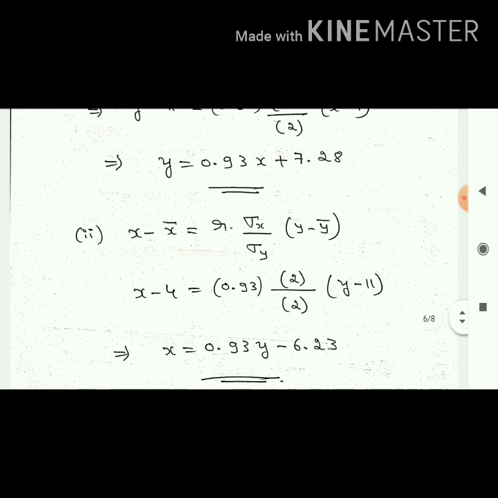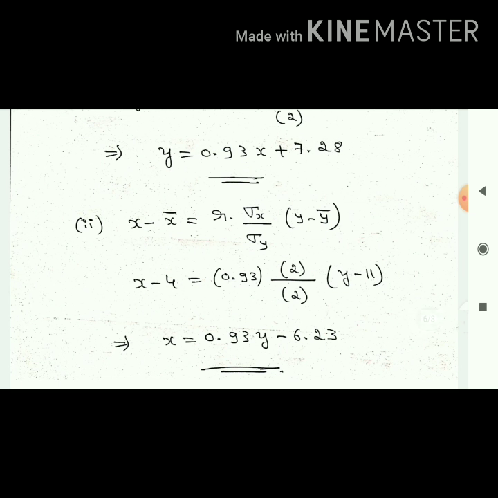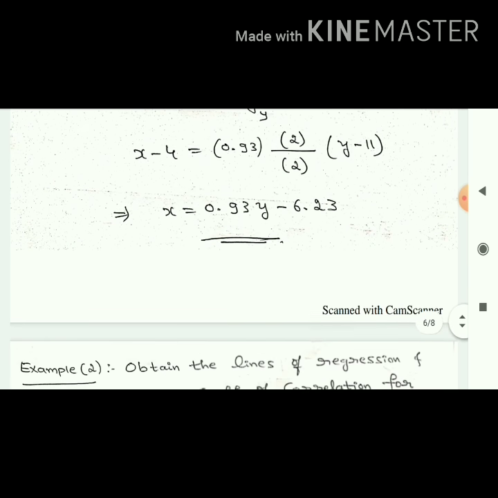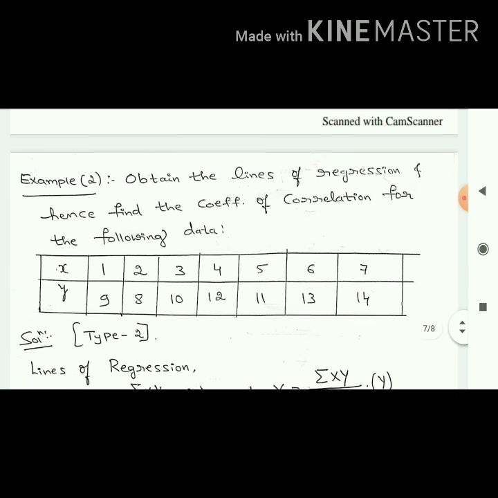Similarly, for the second equation, you have to write both. Remember, the second one is x minus x bar equal to r into sigma x by sigma y into y minus y bar. Substitute all the values, x and y as they are. Now you have to write in the form of x equal to ay plus b. Done. You got the answer as x equal to 0.93 y minus 6.23. So this is about the first type of problem. We'll go for the second type now.